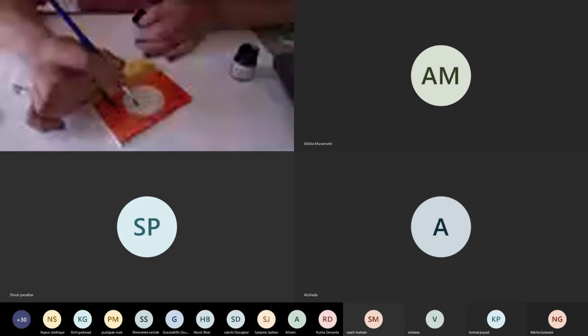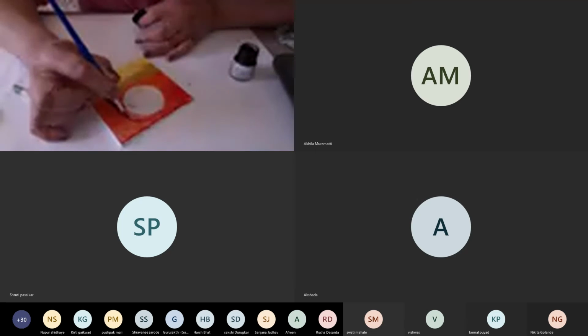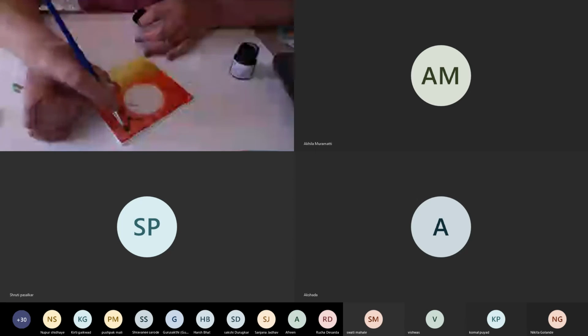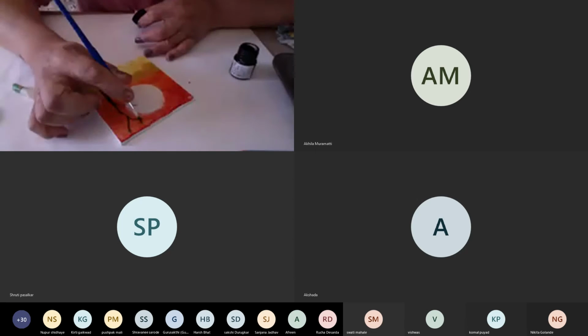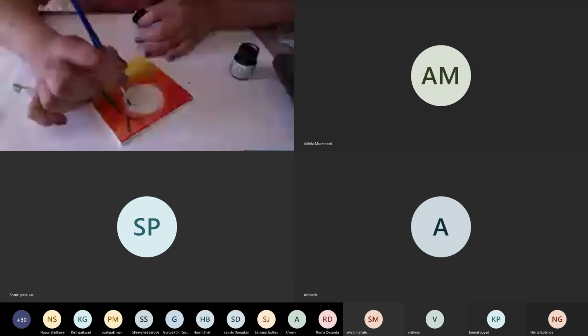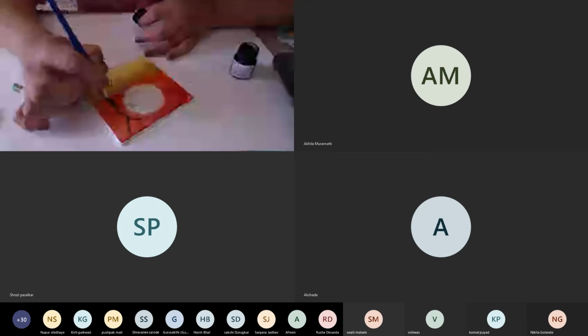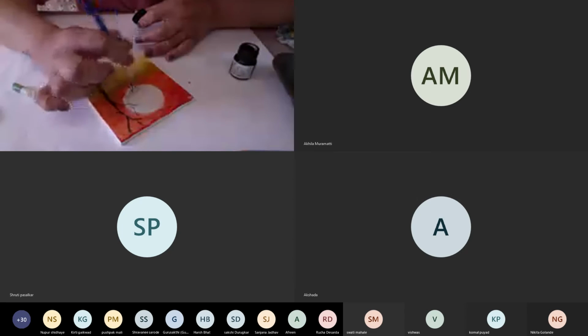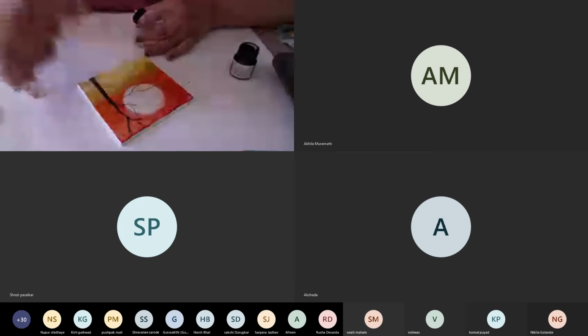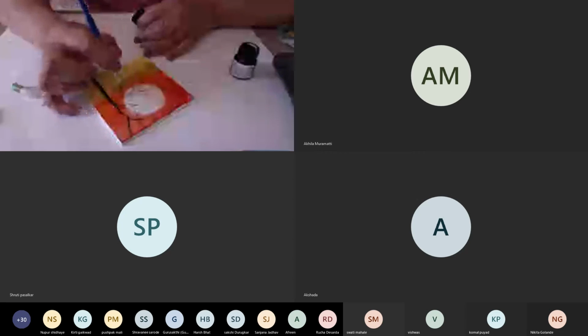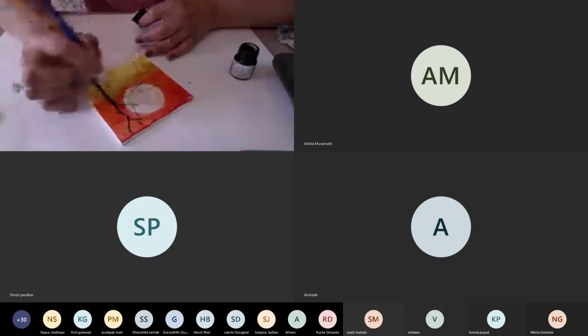With a light hand, I'm going to just give these branches, or whatever you call it, just to let it be really natural. Don't plan what you're doing.